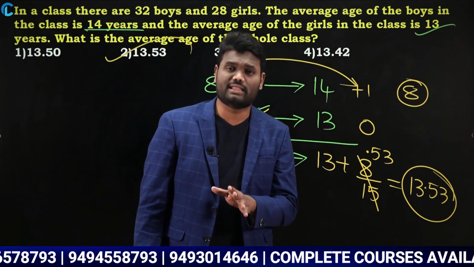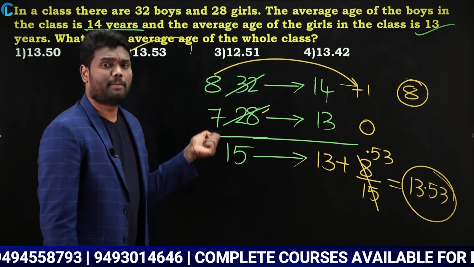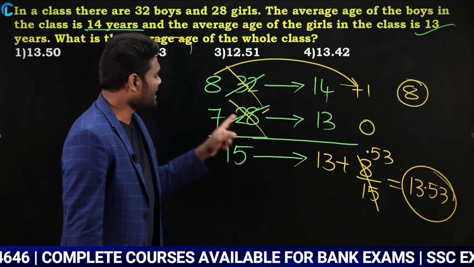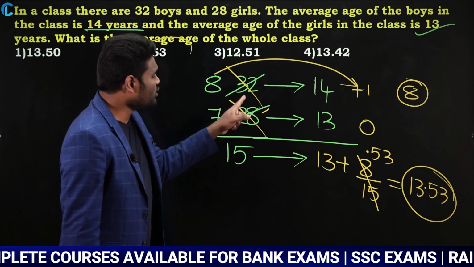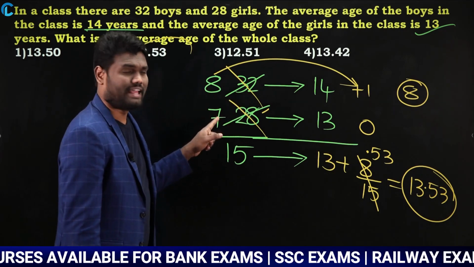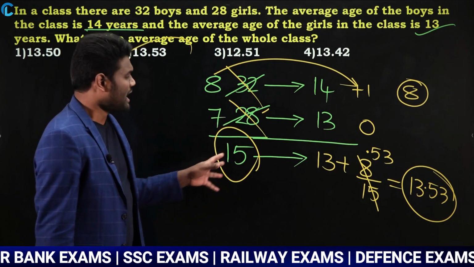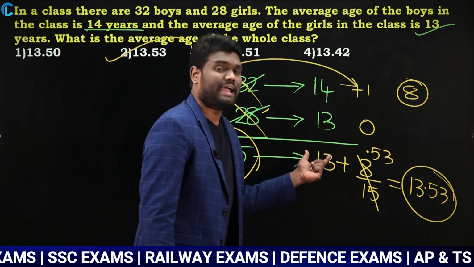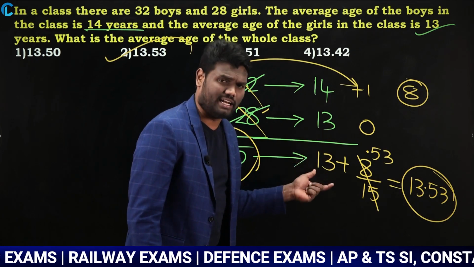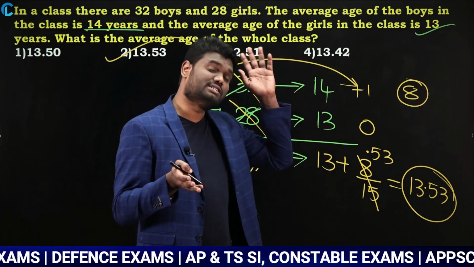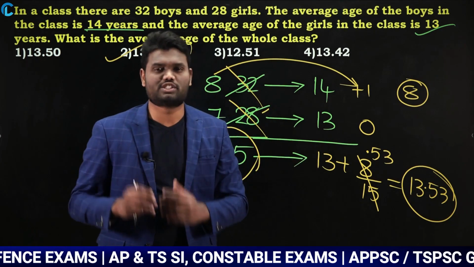If you're going to do it in this way, then calculation is becoming much simpler. So what I have done, 4 cancel here 8 times, 4 cancel here 7 times. Now 32, 28 changed as 8, 7. 8 plus 7 is like 15. Now whole combined together it's like 15. Now what I have done, I have taken my assumed average as 13. If you want, you can take 14 also. Why? Because I have already told you initially in the introduction about equal distribution concept.